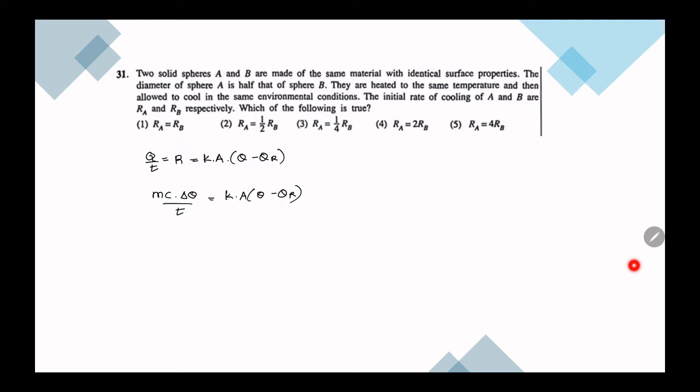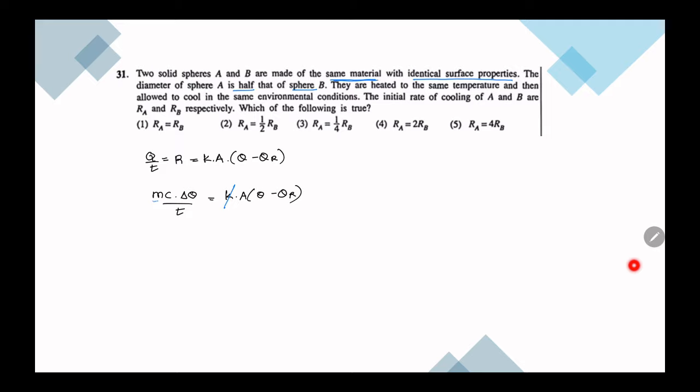So here let's read the question and find what are the constants and remove them. We have two solid spheres A and B made of the same material with identical surface properties. So K is the same. The diameter of sphere A is half that of B. That means area will change. Mass also will change.